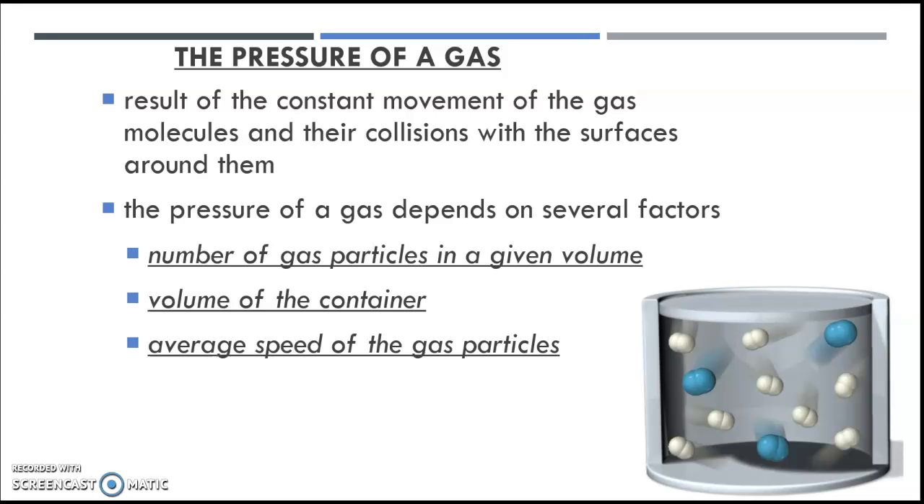The pressure of a gas is the result of the constant movement of the gas molecules and their collisions with the surfaces around them, and depends on the number of gas particles, the volume of the container, and the average speed of the gas particles.